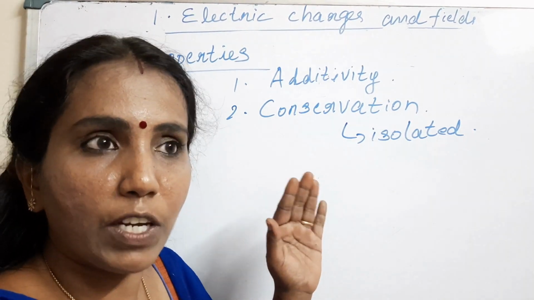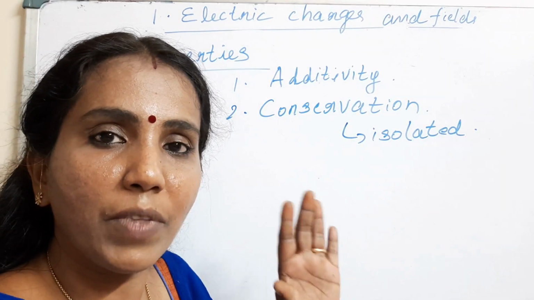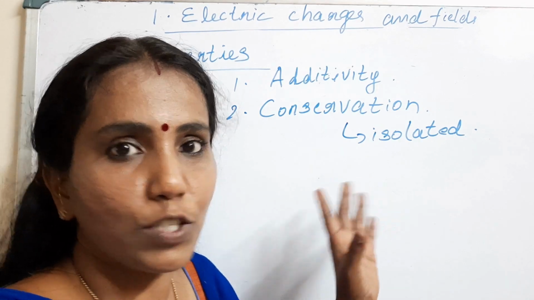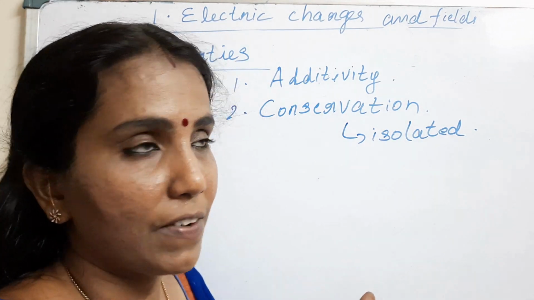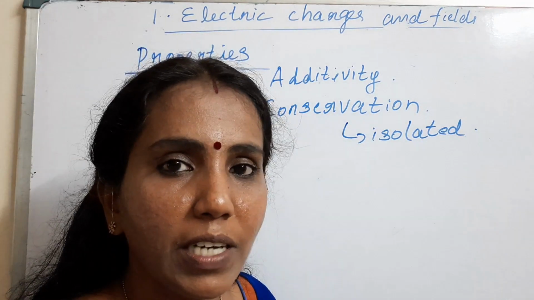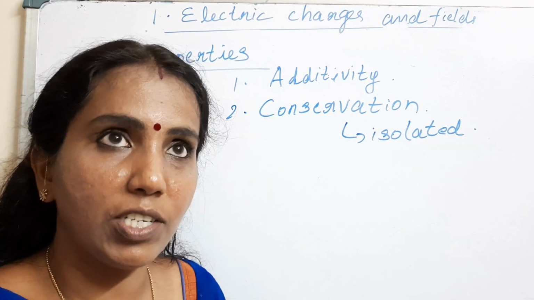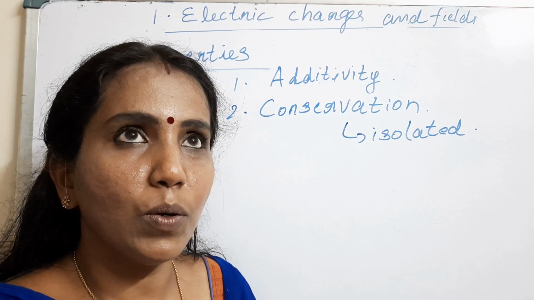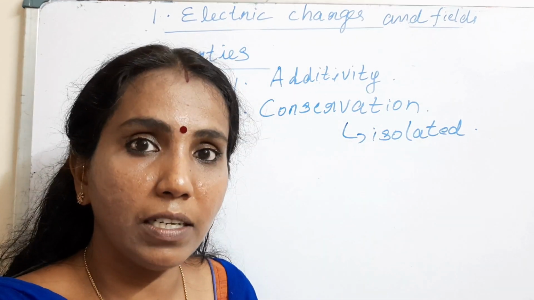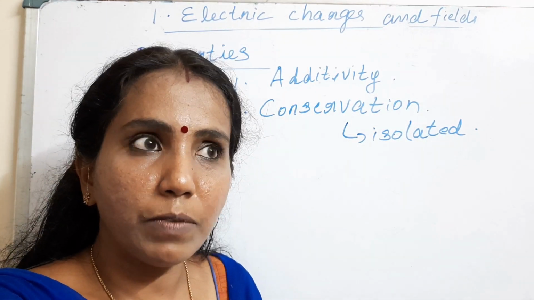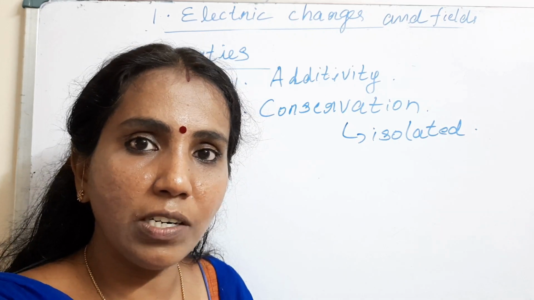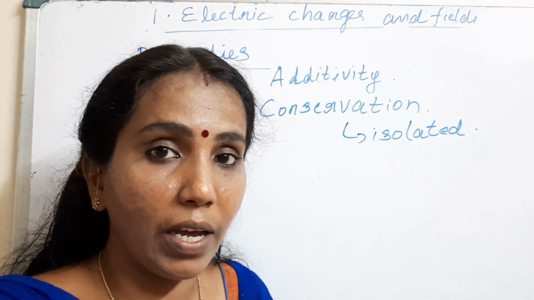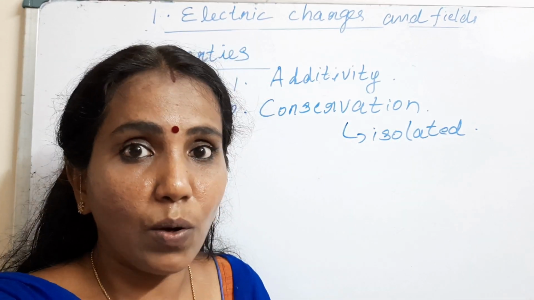Okay, so if the total charge of a system remains constant, that's what we mean by conservation. This conservation property has an important application in nuclear physics. There we have nuclear reactions, and on seeing one nuclear reaction, we have to look at whether that nuclear reaction is possible or not. So how will we check?